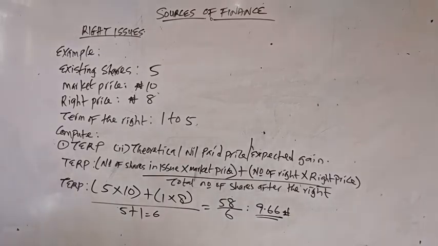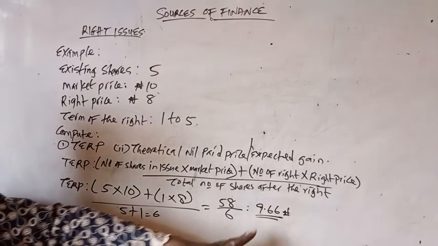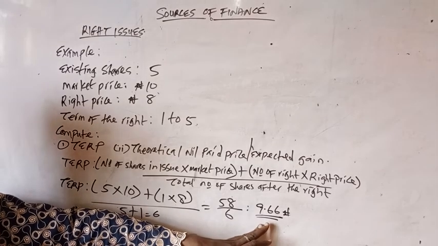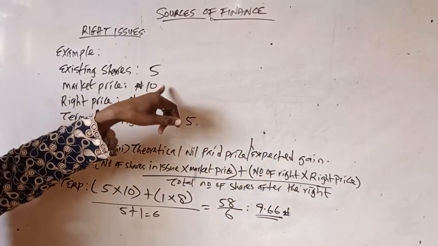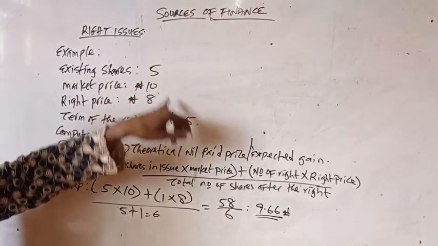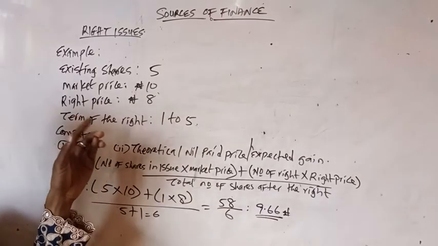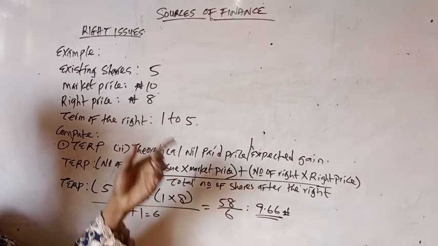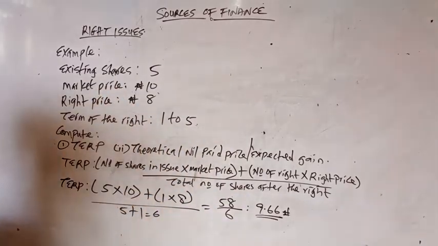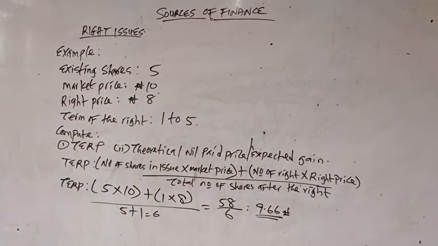So what do we call the theoretical ex-rights price? The theoretical ex-rights price is the price at which the shares are expected to be valued after the rights issue, meaning that this will now be the new market value of the shares. You can see the existing market price of the shares is 10, while the new one now is 9.66. So it has dropped from 10 to this. Why? Because of the increase in the number of shares. So it tends to drop.